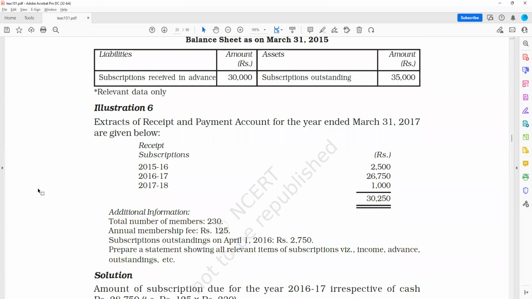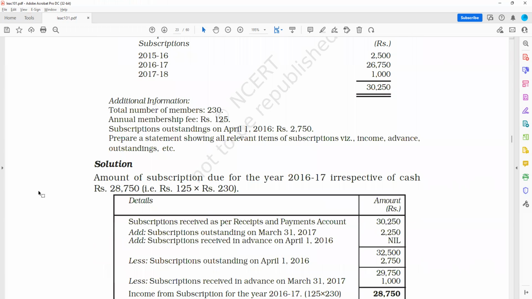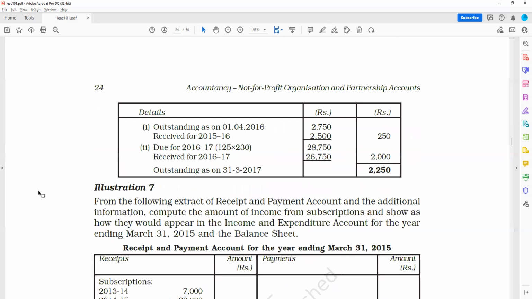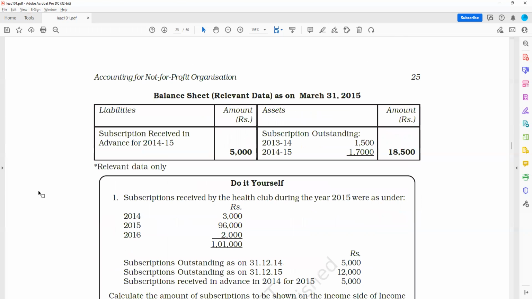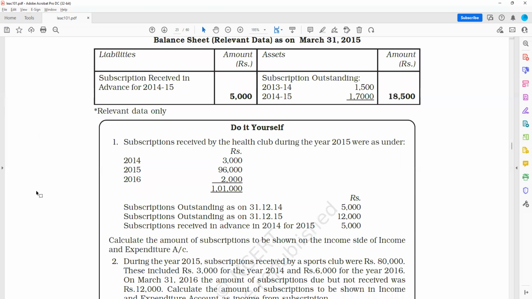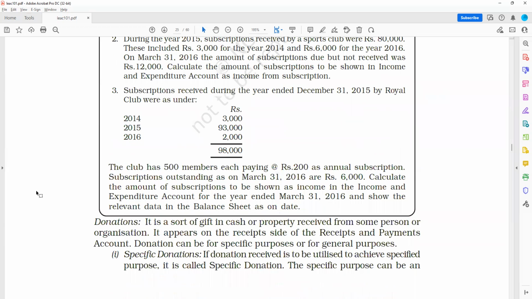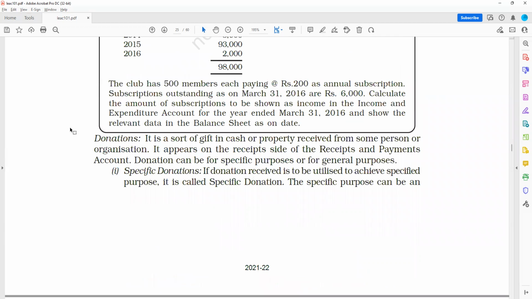So let's move forward. It's again showing me the extracts of receipts and payments. Okay. Illustration 7, then my balance sheet. Okay, that is also done. Then it shows me donations, right? So what are donations? Donation is a sort of gift in cash or property received from some person or organization.